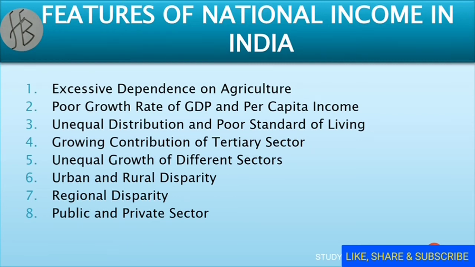Second point is poor growth rate of GDP and per capita income. The per capita income is approximately 135,000. India is nearly 4 decades behind the US in the GDP, and IMF forecasted that the US and India GDP gap would increase to over $20 trillion in 2022.